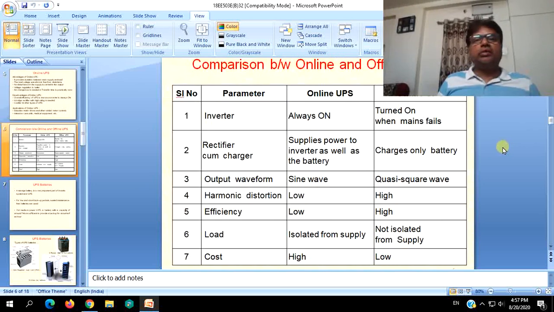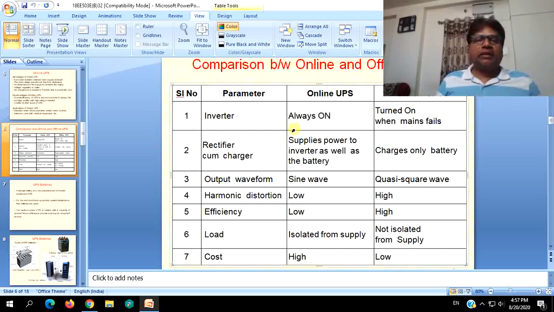Just have a look to compare between online and offline UPS. Parameter: online UPS and offline UPS. When it comes to the inverter, in case of online UPS, it is always on. Load will be getting its supply from the inverter only. Here it is, obviously, it will be turned on only when the mains fails.